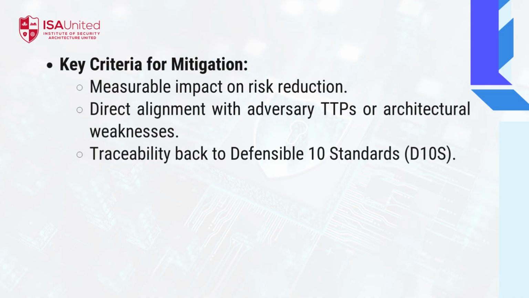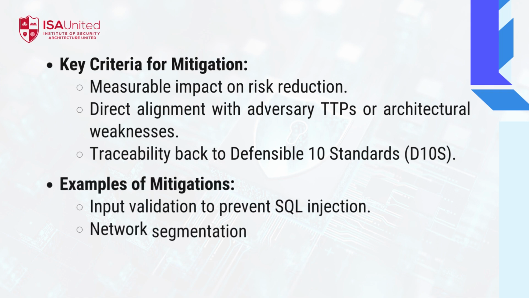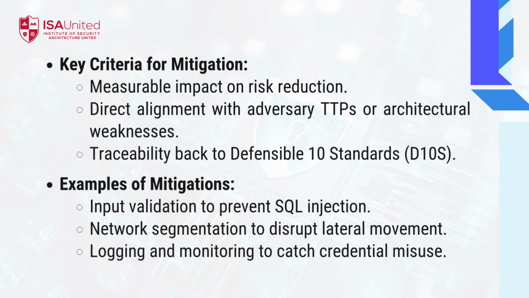Mitigation evaluation is more than listing controls. It is ensuring that each control is defensible, aligned with ISAUnited's Defensible 10 standards, and that it measurably reduces risk. Examples include using input validation to prevent SQL injection, segmentation to stop lateral movement, or monitoring and logging to detect credential misuse. By the end of this step, we have a clear map from threat to mitigation, proof that our controls are not arbitrary, but purposeful, effective, and defensible.